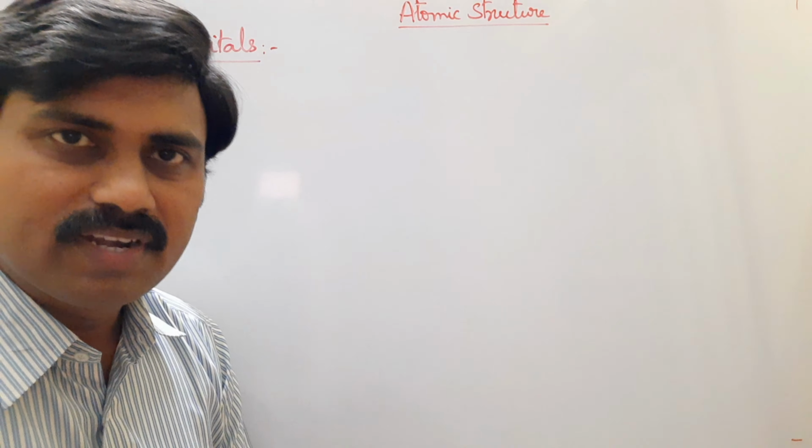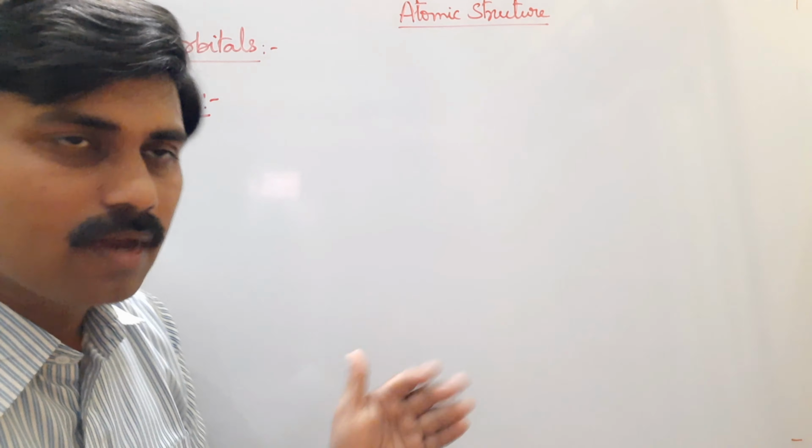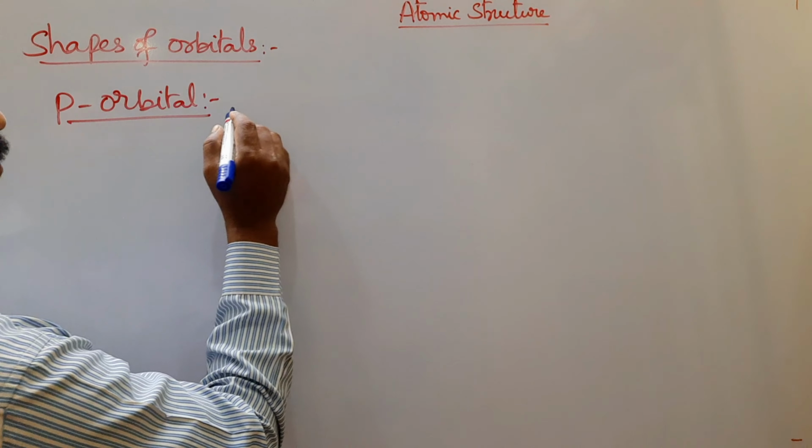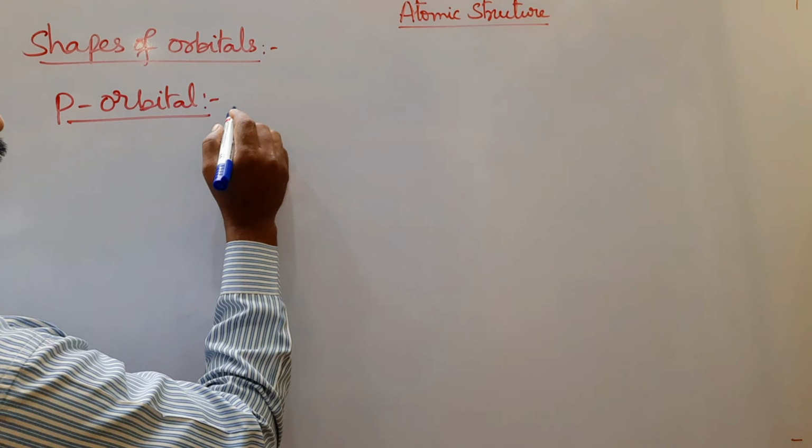Now we will discuss about shapes of the p orbitals. For p orbital, if n equal to 2, L equal to 1, then it is called 2p orbital.